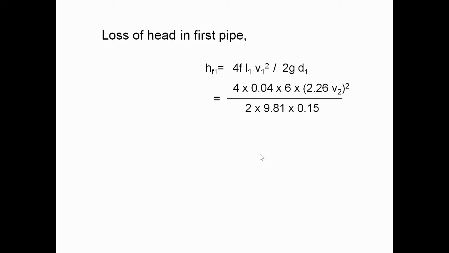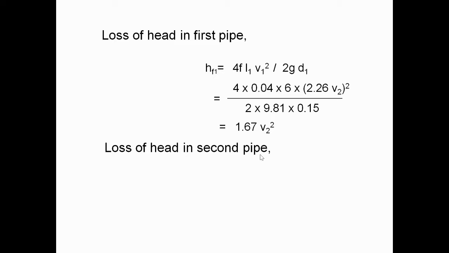Substituting all the values: f is equal to 0.04, the length of the first pipe is 6 meters, V1 is 2.26 V2, and the denominator is 2 into 9.81 into D1, which is given as 0.15 meters. So we get 1.67 V2 square.